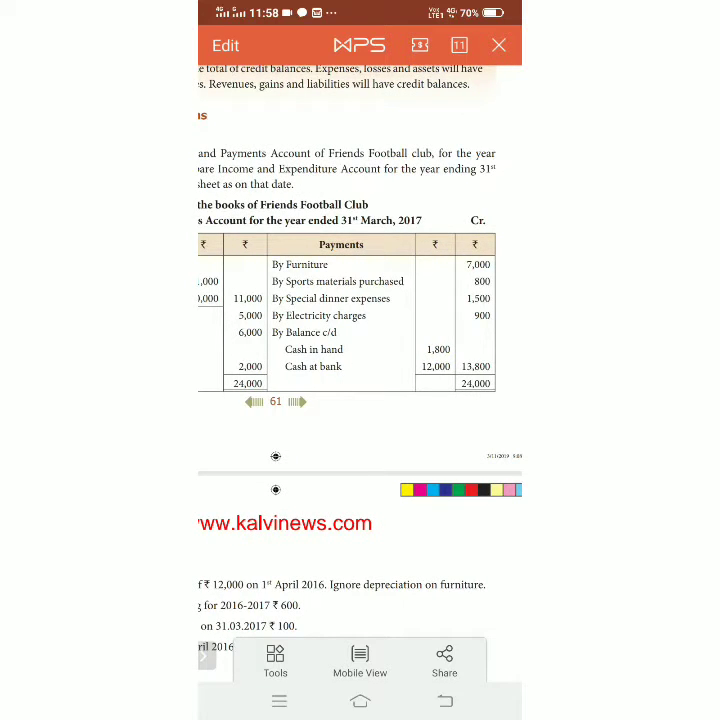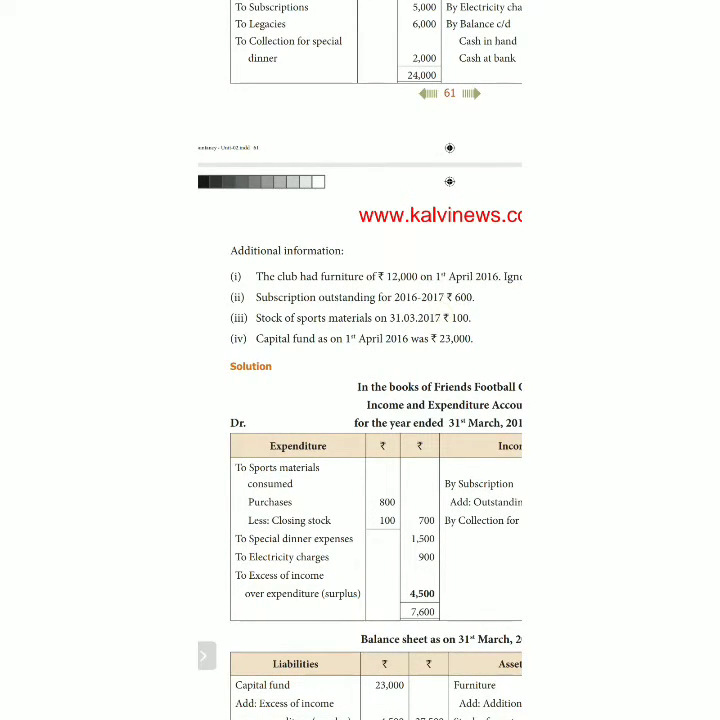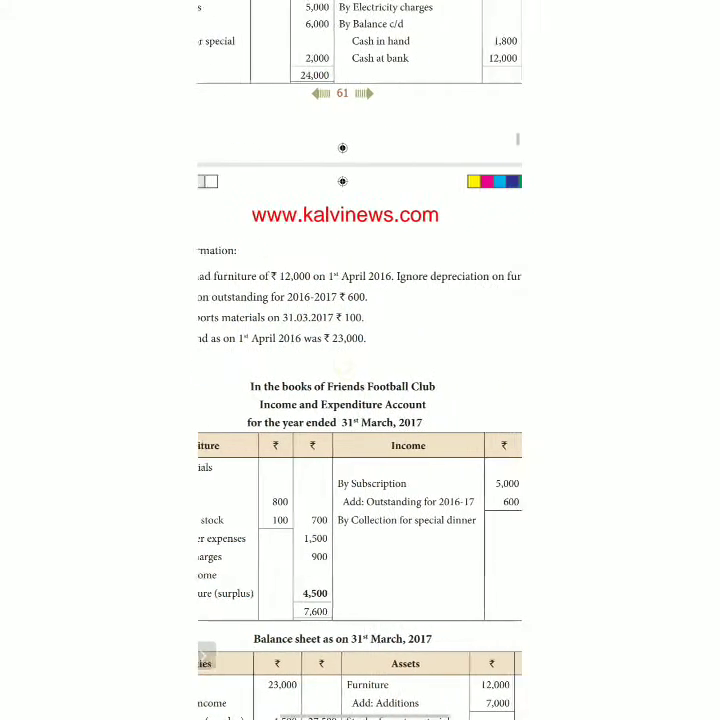Furniture 7,000. They bought furniture, capital expenditure 7,000. Sports materials, not equipment, it is a material. Sports material purchase 800. Special dinner expenses 1,500. Electricity charges 900. Closing cash in hand and closing cash at bank are also given. Various adjustments are also given.